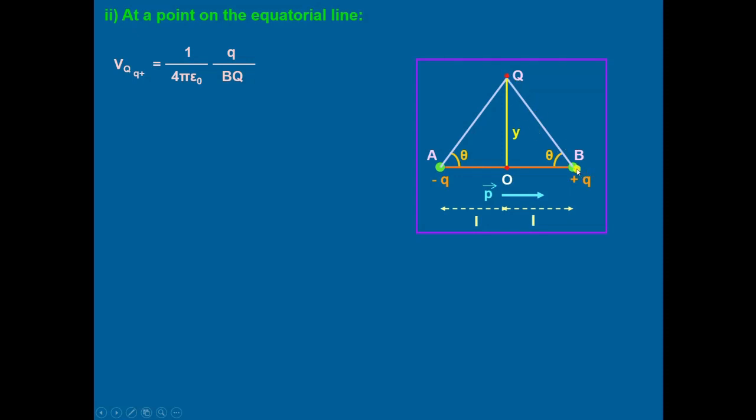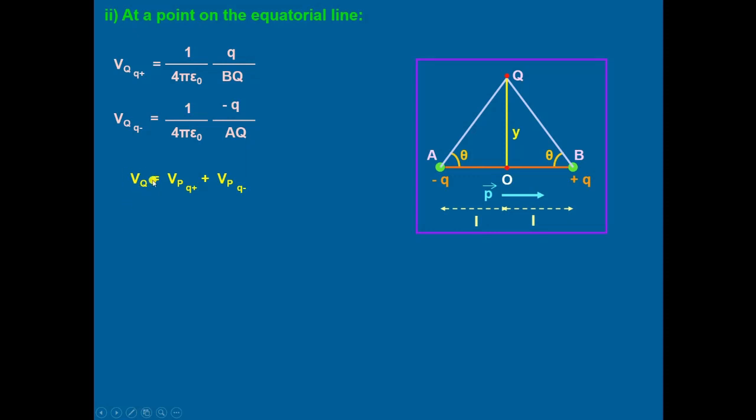Then the potential at this Q because of the positive charge will be equal to 1 upon 4 pi epsilon naught, Q divided by BQ. And the potential at point Q because of the negative charge Q will be equal to 1 upon 4 pi epsilon naught multiplied by negative Q divided by AQ, this length. Then the total potential at Q because of the charges at A and B will be the summation of the potentials because of the positive and negative charges.